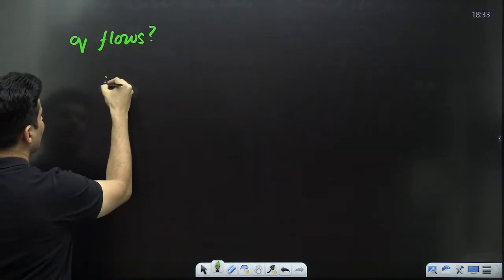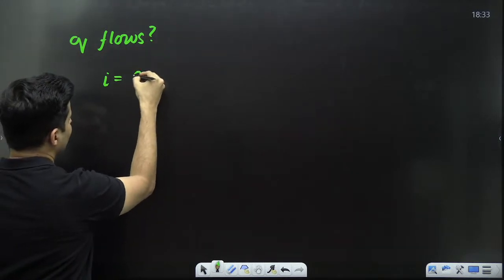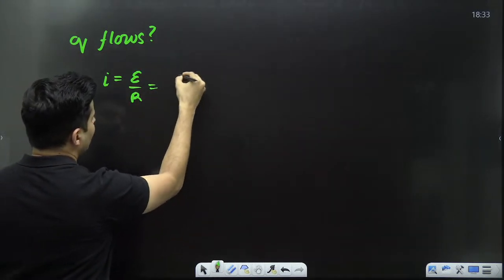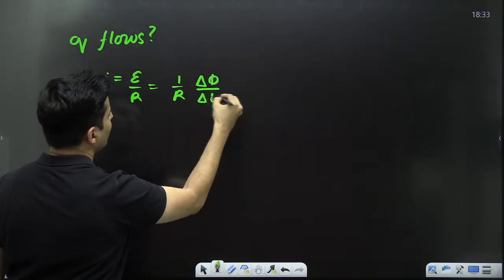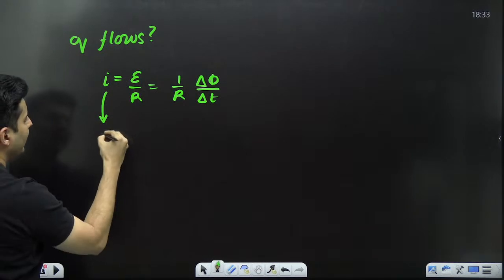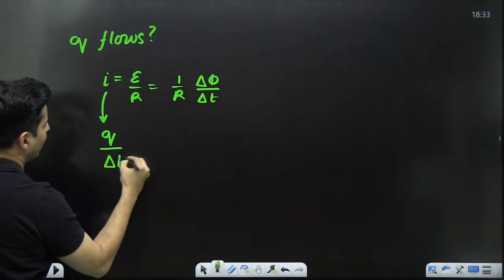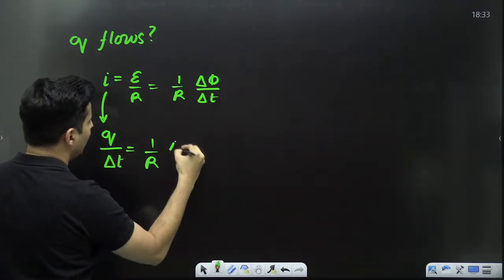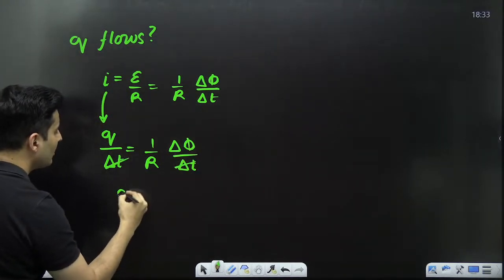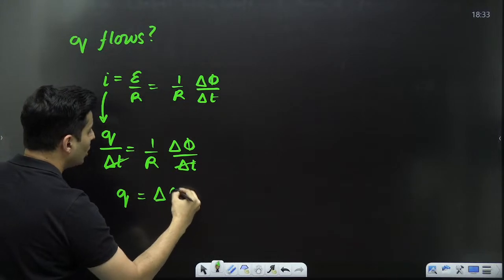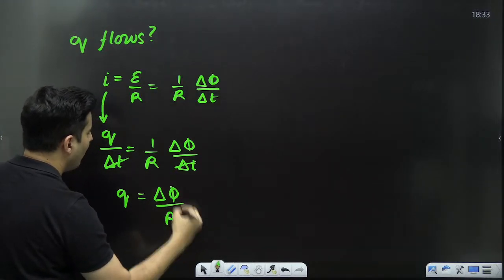What you will do is, since you know current is EMF by resistance, and EMF is nothing but the rate of change of flux per unit time, write this current as charge per unit time. So I will get this as 1 by R del phi by del t. Now del t and del t cancel, so the charge which flows will come out to be the change in flux by the resistance.